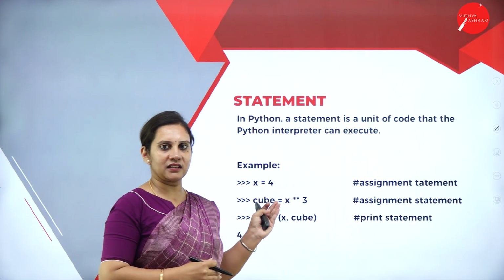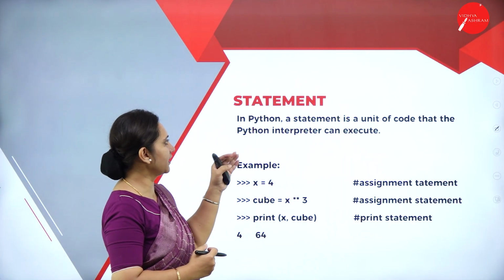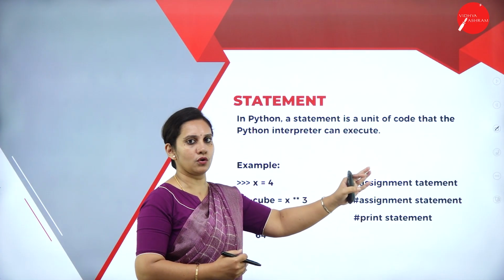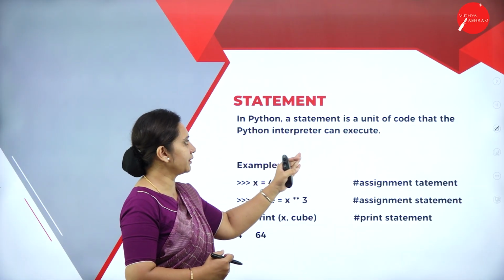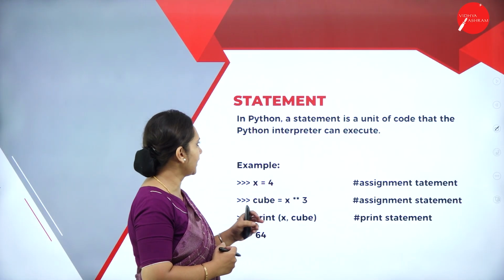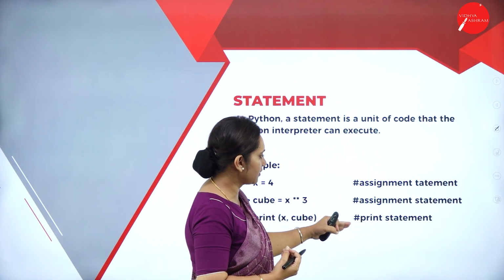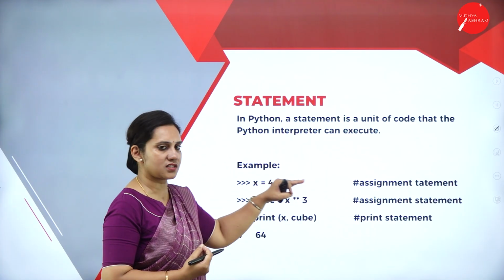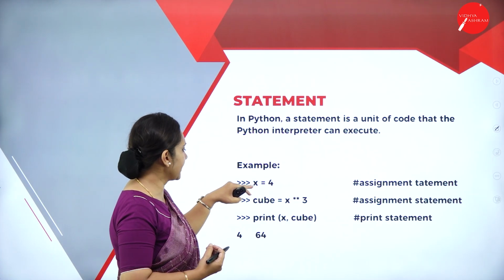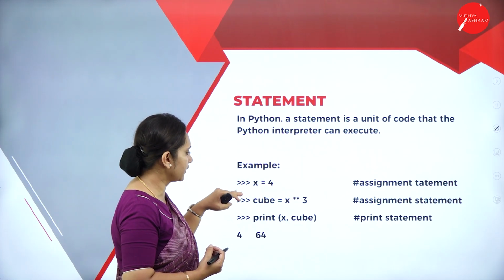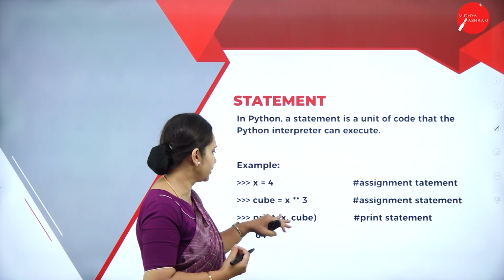So here we are seeing the statement. So what is a statement in a Python? It is a unit of a code that Python interpreter can execute. We call that as the statement. So under the statement, we have a assignment statement, print statement, many other statement. And here you can see x is equal to 4 is a statement, cube is equal to x into 3.